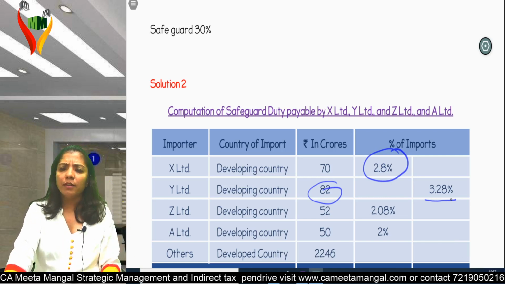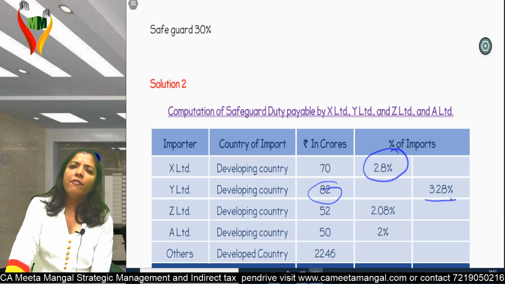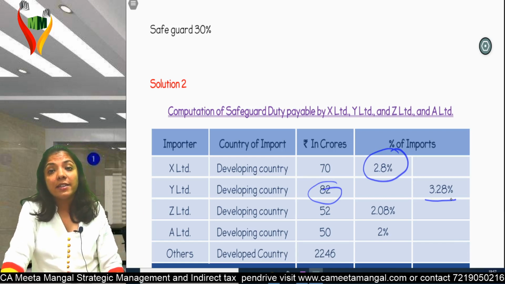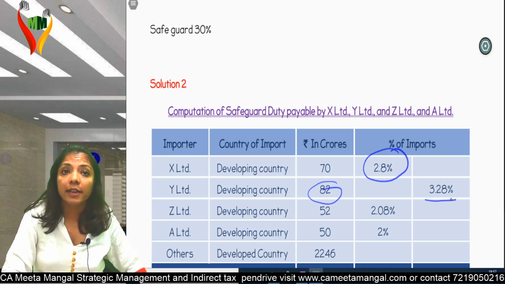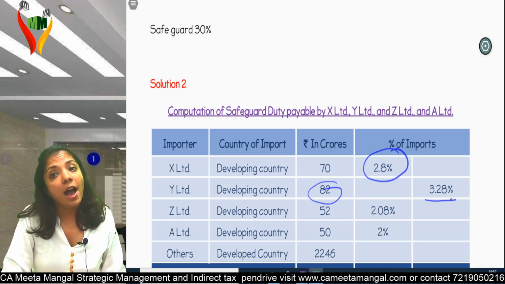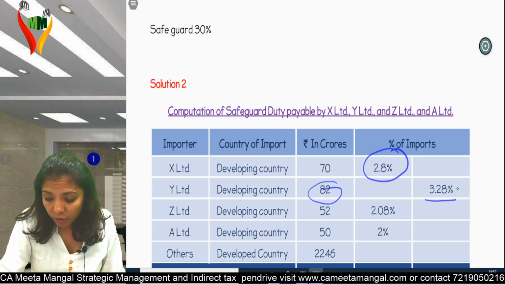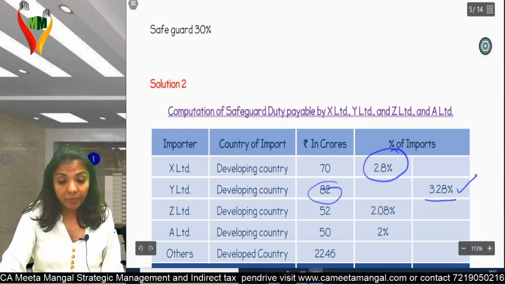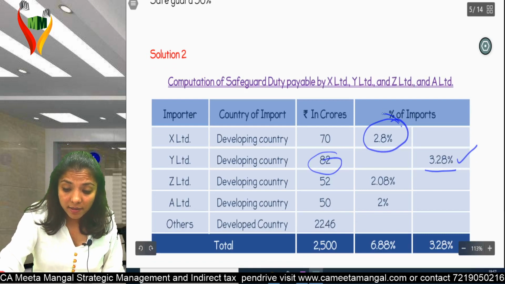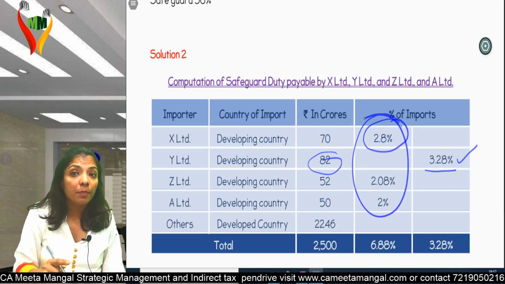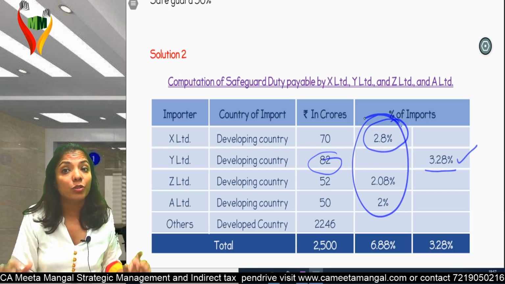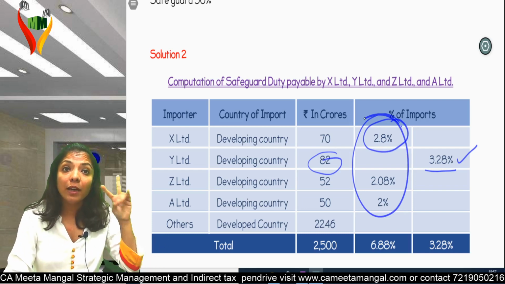Boss, the moment any developing country crosses, see, simple logic. If I see individually, the moment it crosses 3% from a developing country, I will levy safeguard duty. So your safeguard duty will be there, right? Now, when it is less than 3%, then I do need to check totality also, in which there are two conditions.